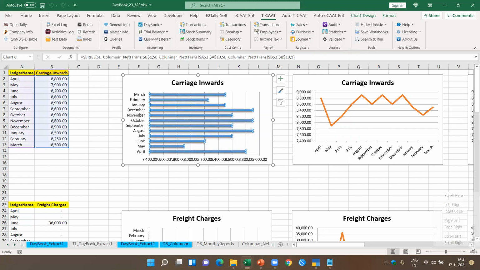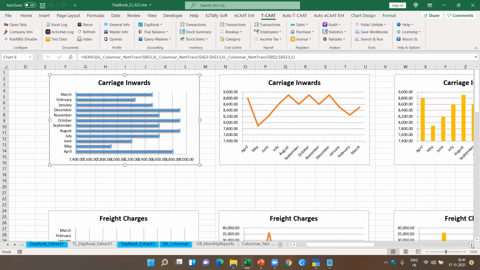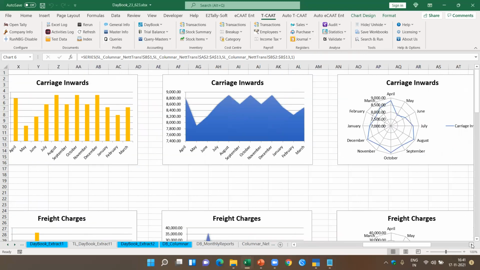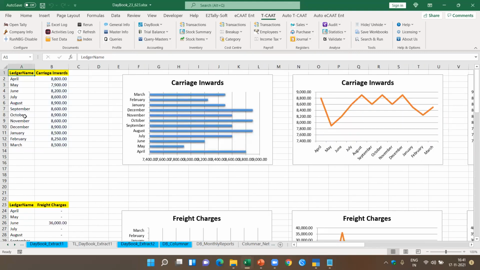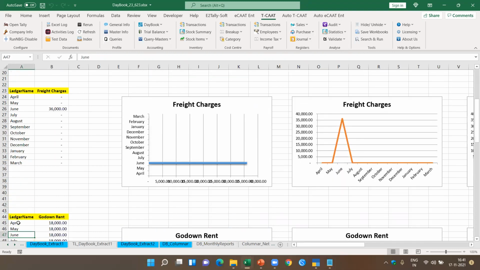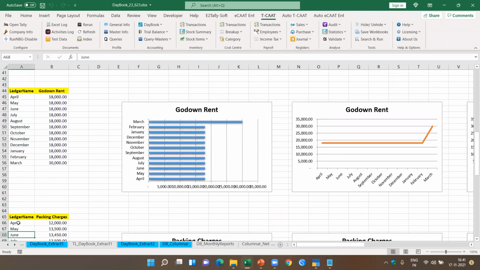Now, if you see here, there are 6 types of charts which are available, and you'll be able to get at one glance each of them. So you can actually do a beautiful overview of all these ledgers in one go. Now you see this for the carriage inward, similarly for the freight charges. You don't need to go and create for each of them, you'll be able to get it in one shot.